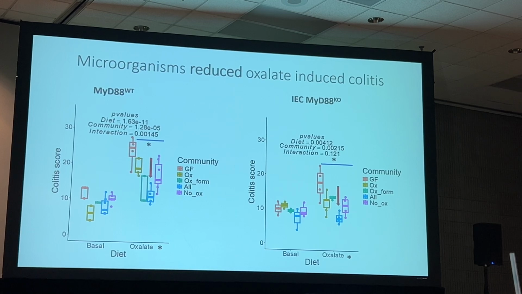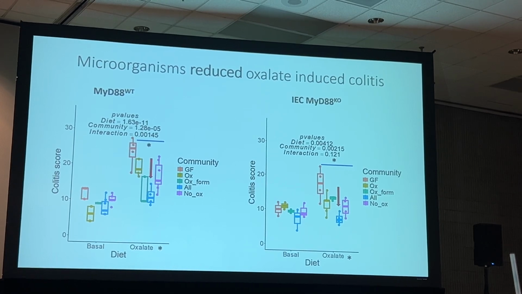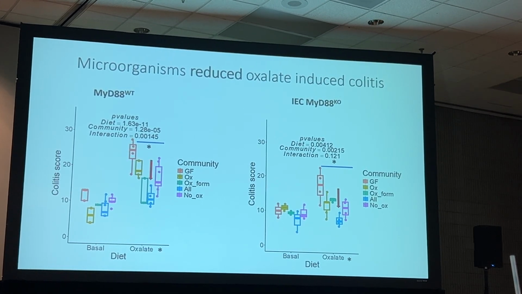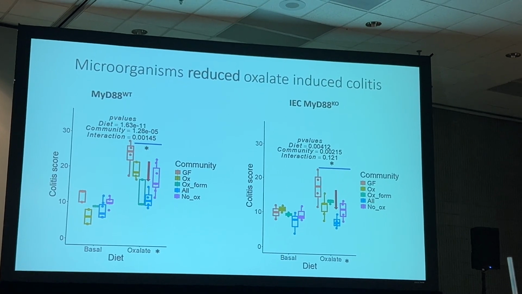But the key takeaway here is that the group containing all our microbes was the most efficient in lowering the oxalate-induced colitis, suggesting, again, that a cooperative phenomenon might be happening within the system, which is helping a group of microbes mitigate the adverse effects of oxalate the most.